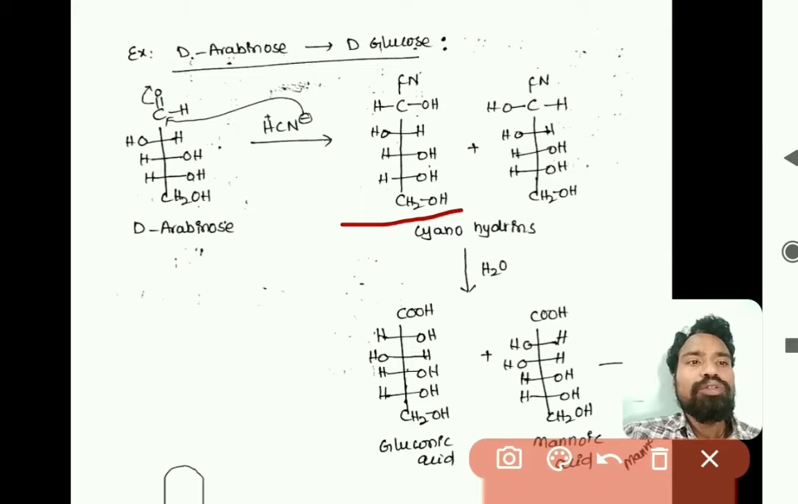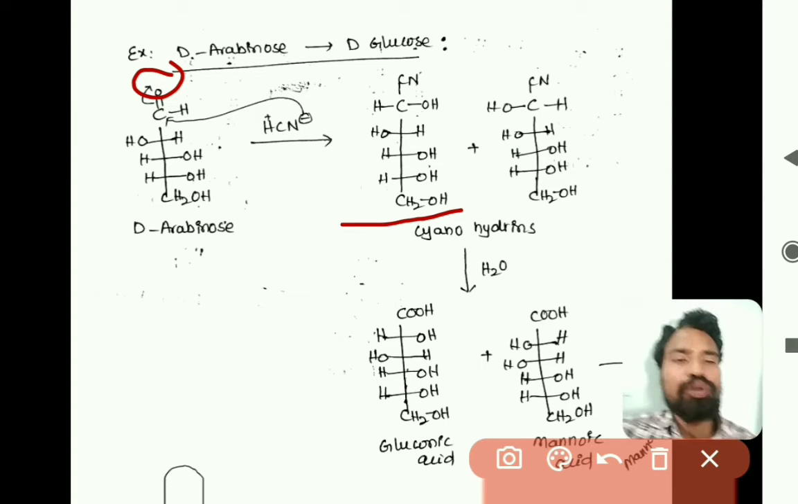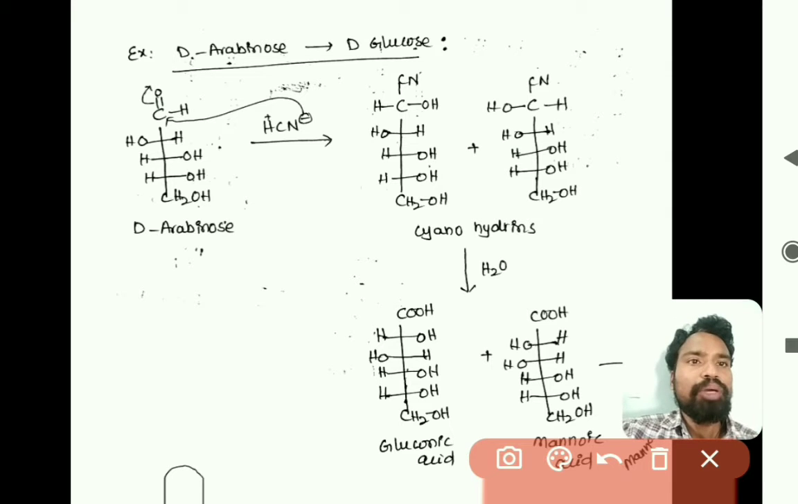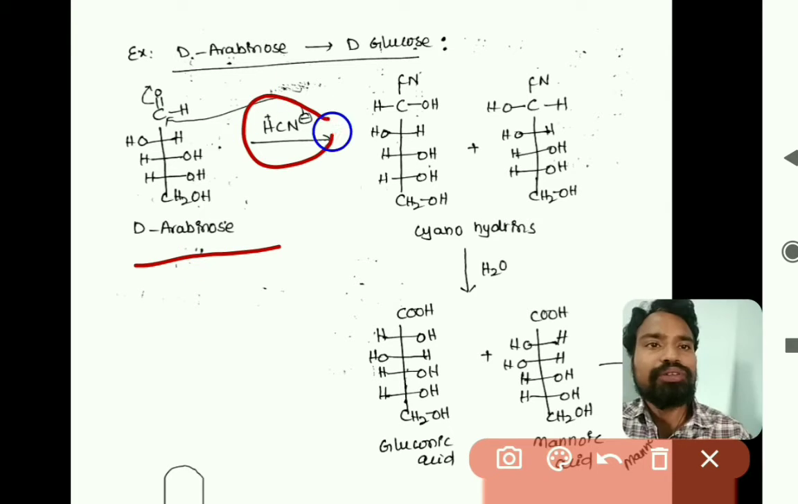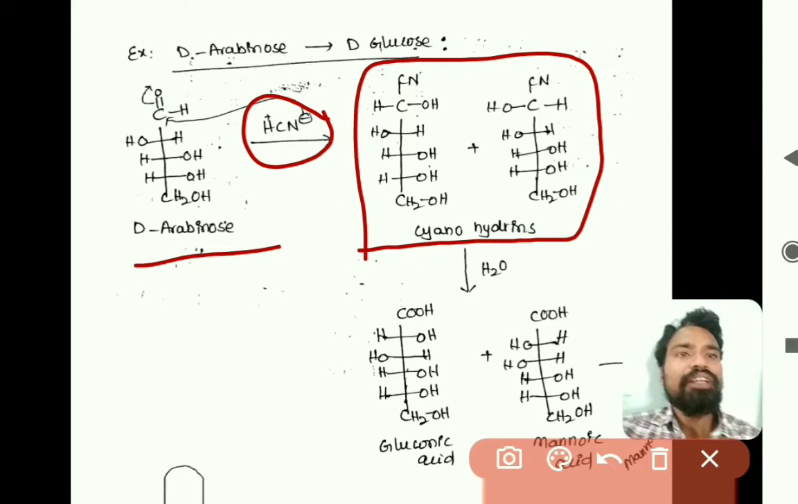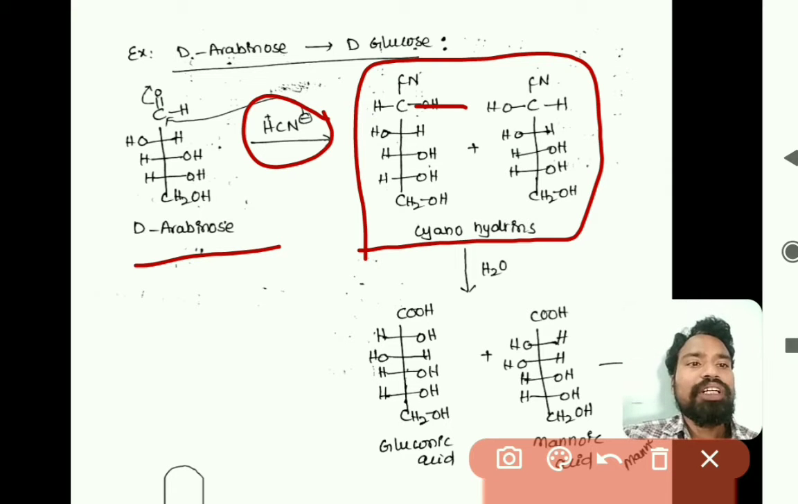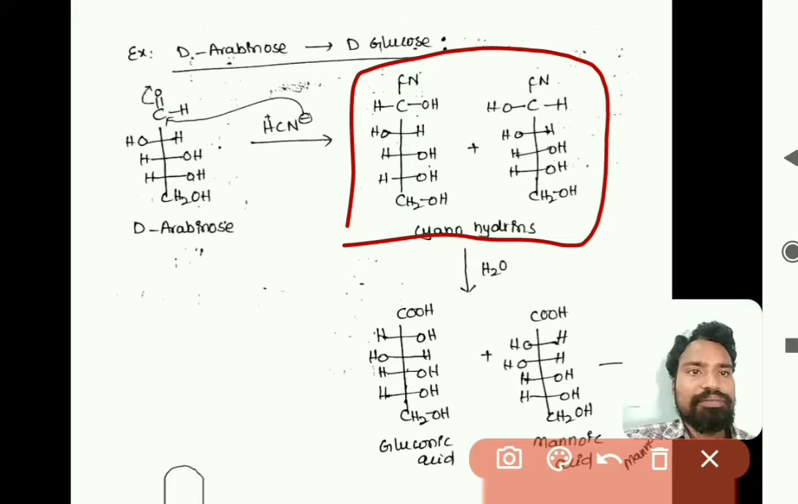Here there are two possibilities. The carbonyl oxygen is converted to an OH group, and that OH group may be at the right side or at the left side, meaning the orientation of the OH group may be on either side. So arabinose, after reacting with hydrogen cyanide, gives a mixture of two cyanohydrins, one with the OH group at the right side and the other with the OH group at the left side.